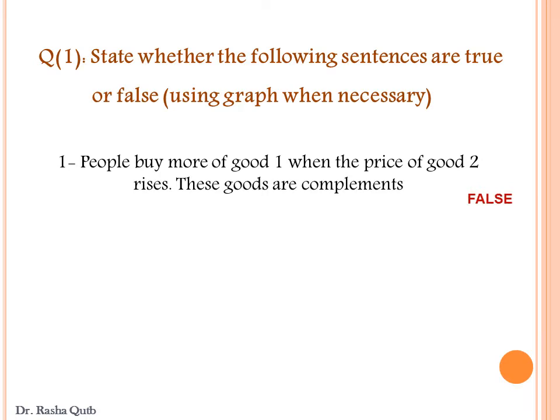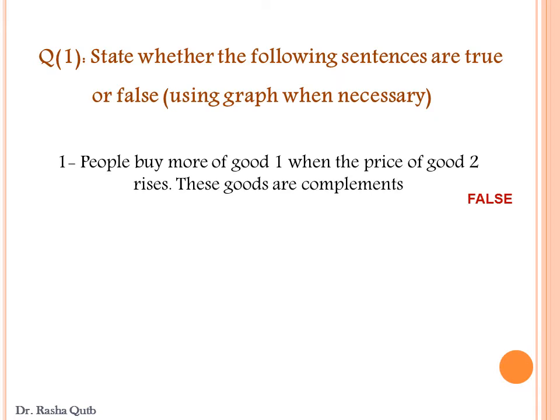Why? Because when we have two goods which are complements, it means that we are consuming these goods together in a certain proportion. In this case, when two goods are complements, people will buy more of good one when the price of good two decreases, not rises or not increases.